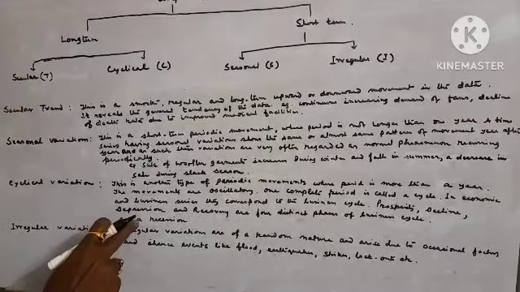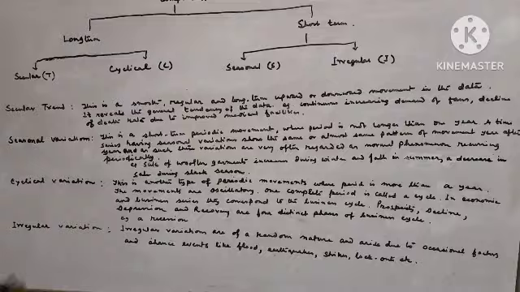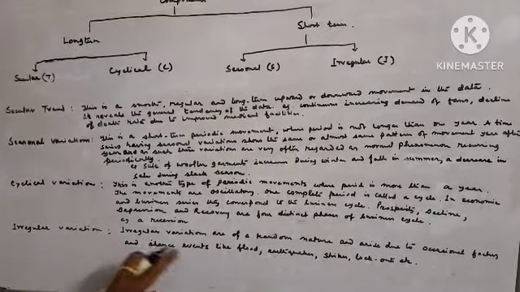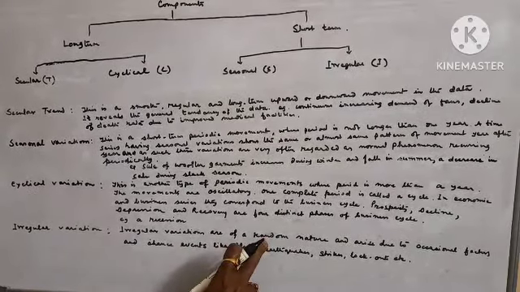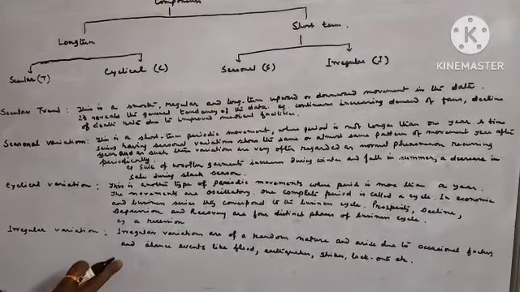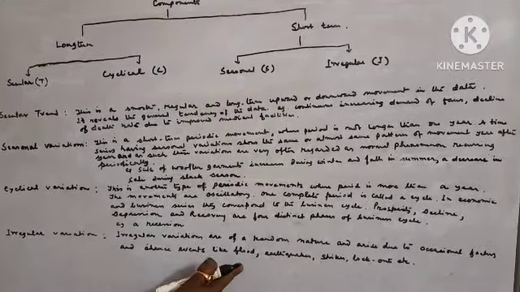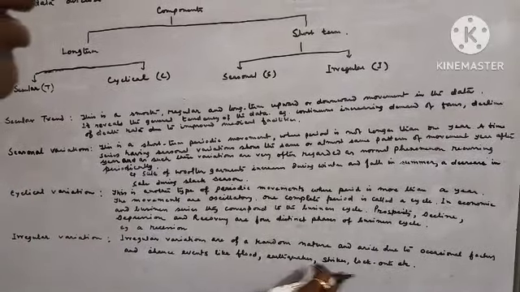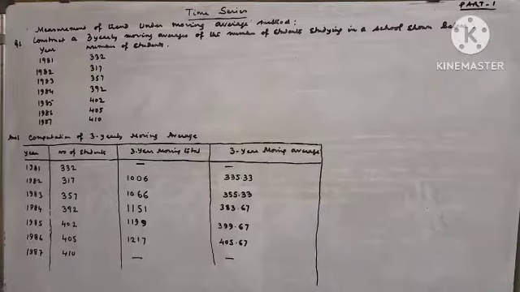Now, example, a recession. Irregular variations are of a random nature and arise due to occasional factors and chance events like flood, earthquake, strikes, lockout, etc.